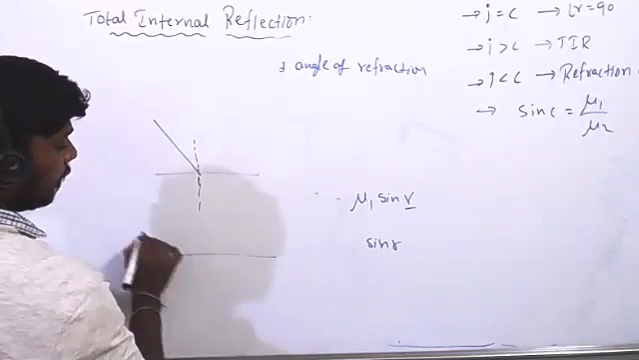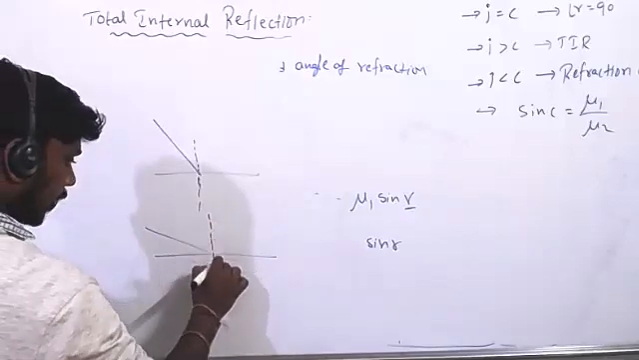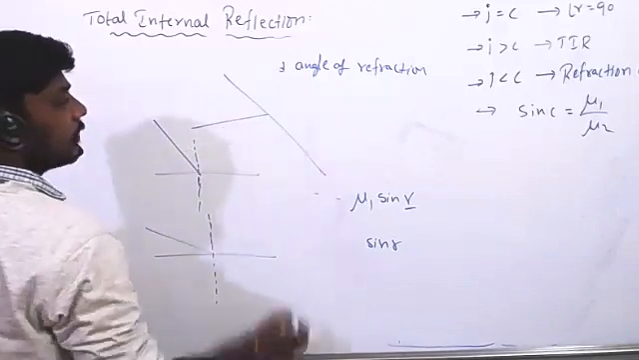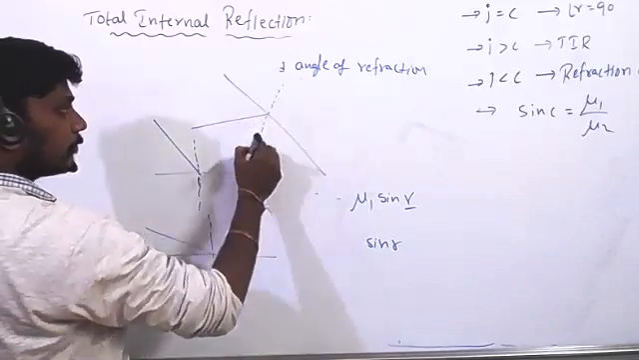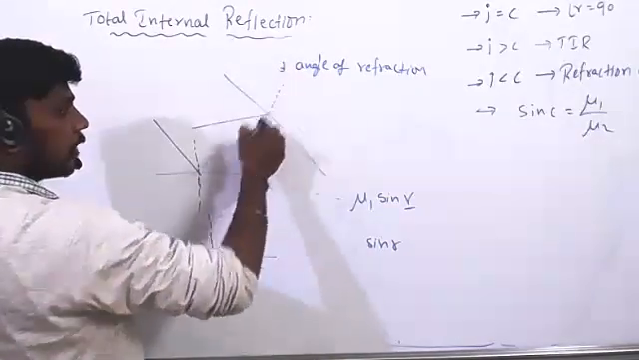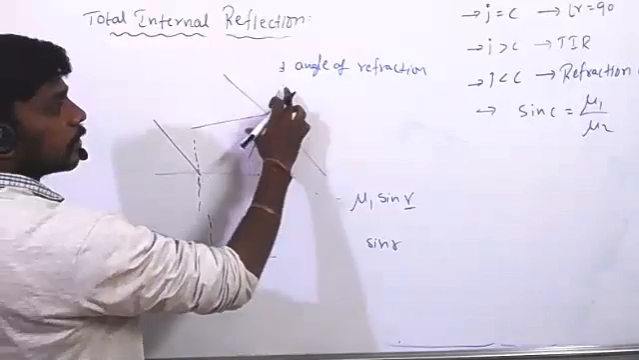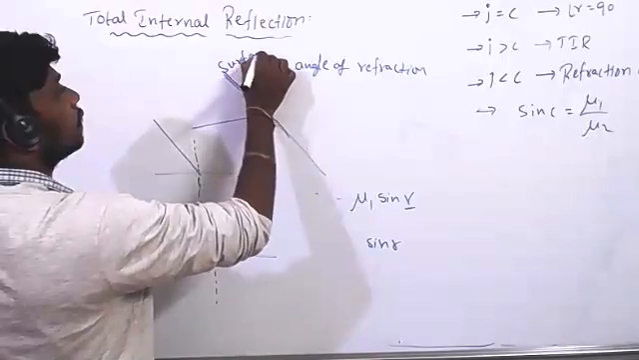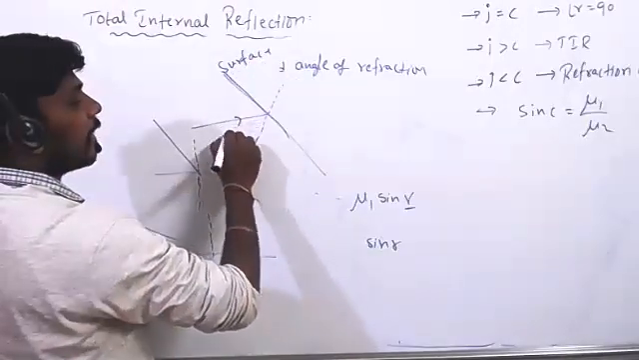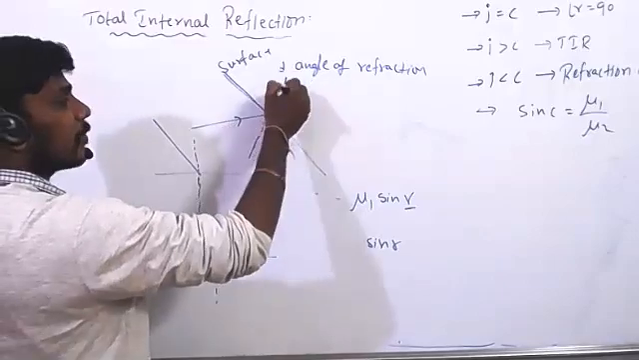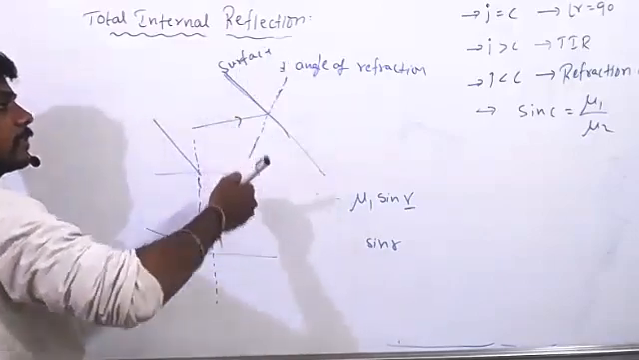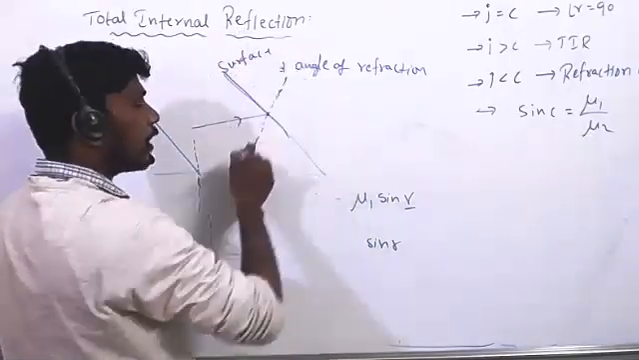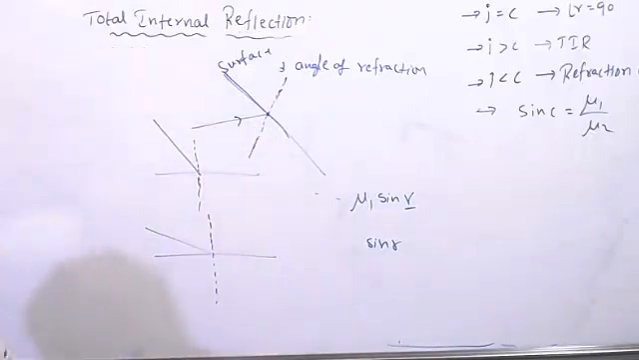If light is incident here, perpendicular to the surface you have to draw the normal. If light is incident here, we have to draw perpendicular to the surface. So this normal is always perpendicular to the surface, not to the ray. Wherever the light is incident, there perpendicular to the surface you have to draw the normal. Keep in mind, that is called the normal.